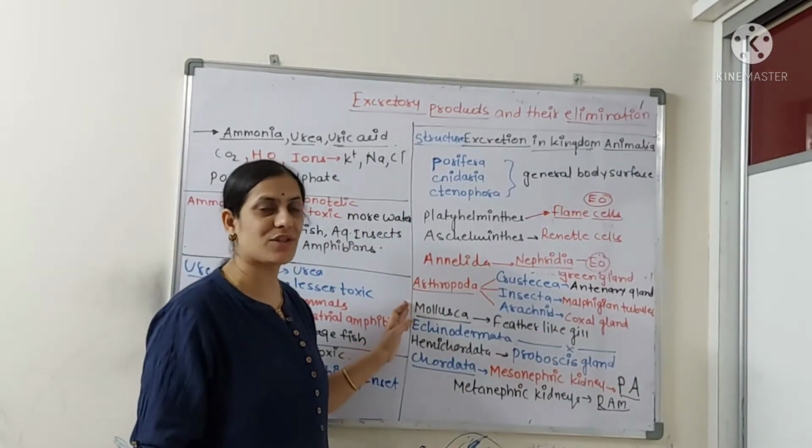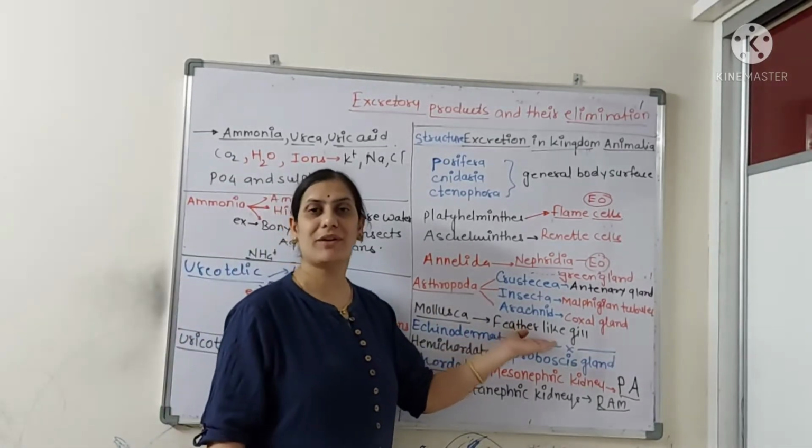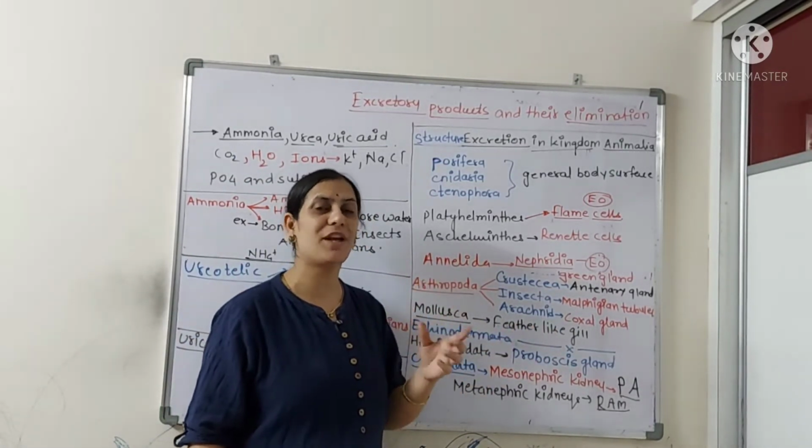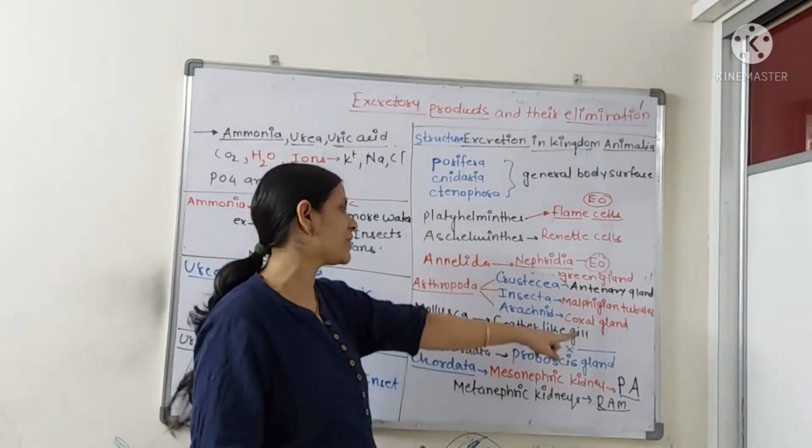Then coming to the second largest phylum, that is Mollusca, you will be getting feather-like gills which help for respiration, and they are also helping for the excretion purpose.